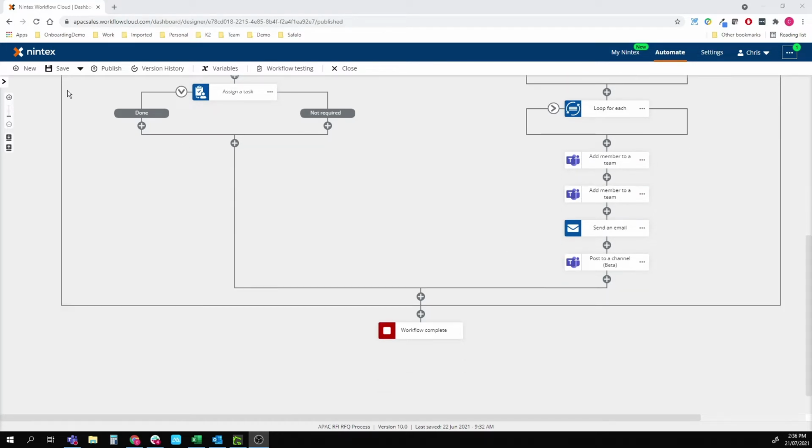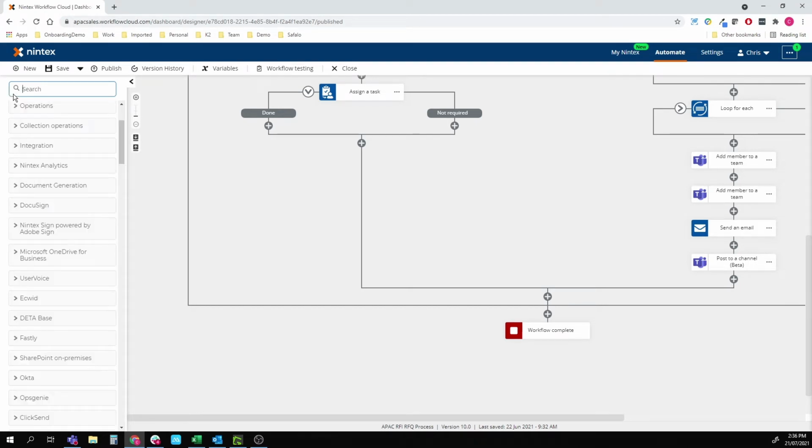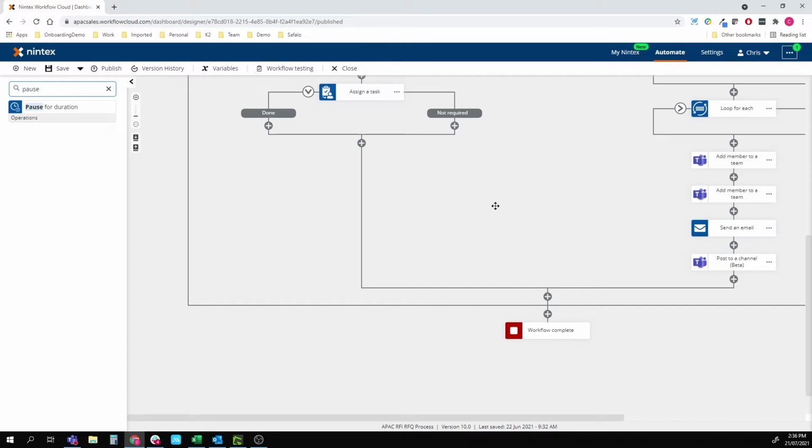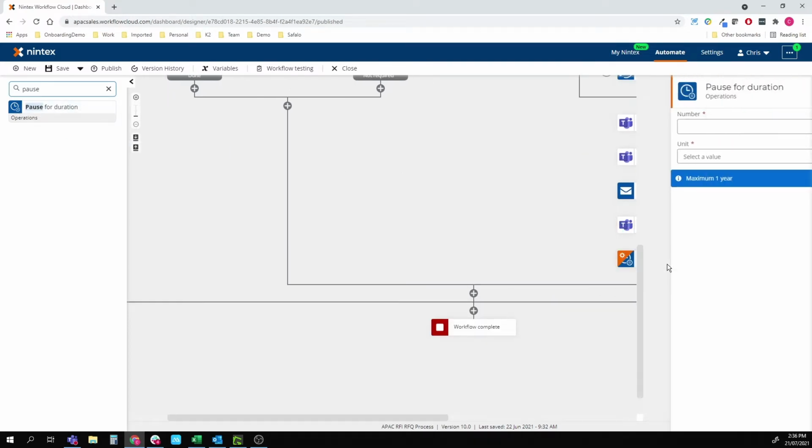So what I actually want to do is create a little audit loop or a housekeep loop. So what I want to do first of all is pause for a certain duration. We can pop that in there. This could go in as potentially just a reminder in the next task. And you can pause not only for a set number, but you can pause to a variable. So let's say we've got our due date for the actual proposal. We could do due date plus 7. Perform a calculation, get an output as a number, and we can pop that in.